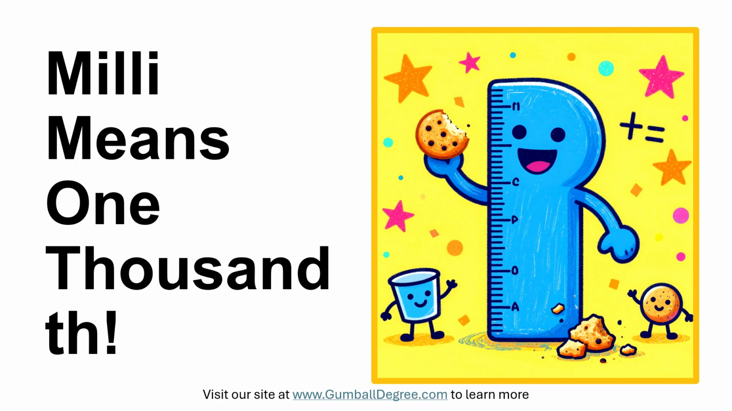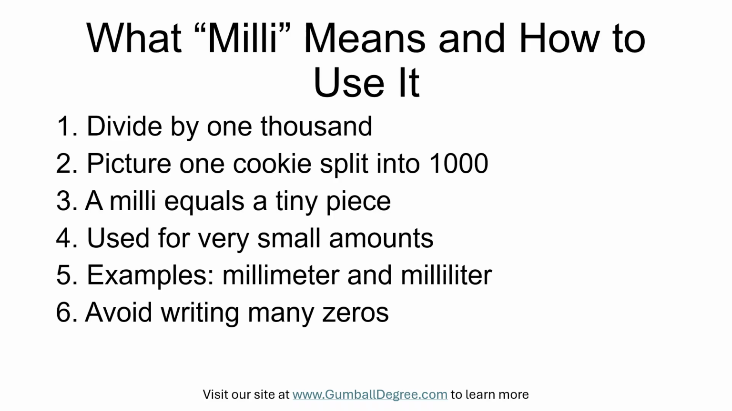Milli means 1,000th of the base unit. Milli is a prefix that tells us to divide something by 1,000. Imagine you have one whole cookie and you cut it into 1,000 tiny equal crumbs. One of those crumbs is a milli of the cookie.